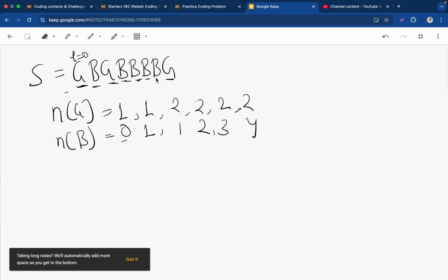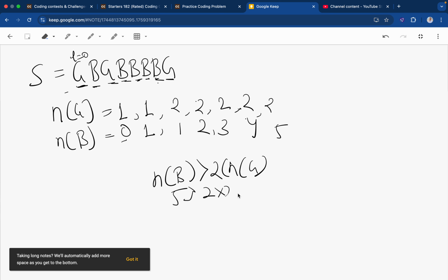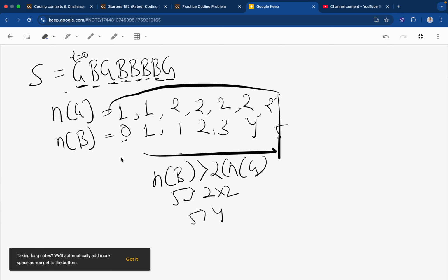Now if you see, when this boy enters, the counts become 2 and 5. Now the count of boys is greater than 2 times the count of girls, right? Because 5 is greater than 2 times 2, 5 is greater than 4. So then we will stop iterating and we will output i.